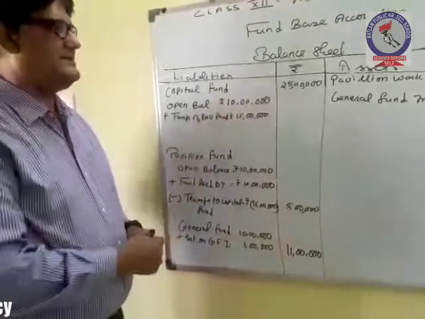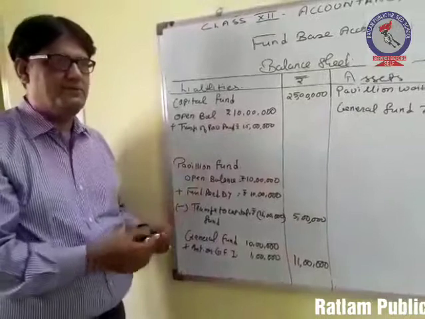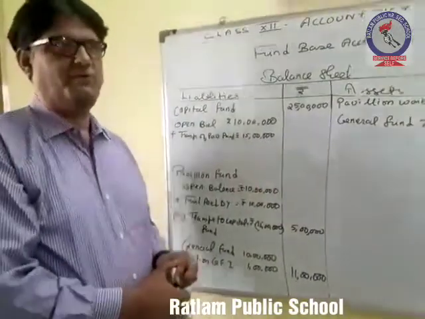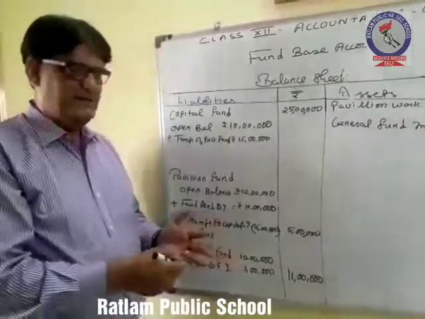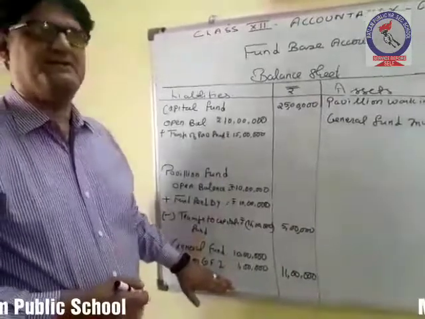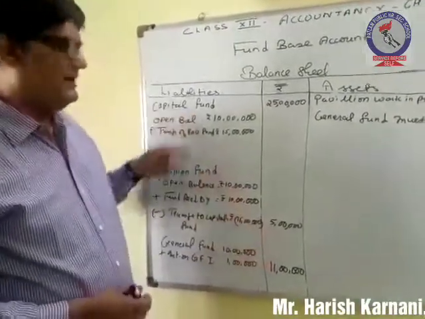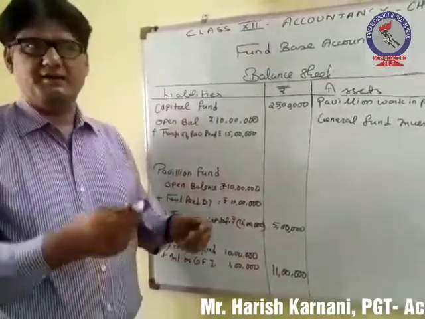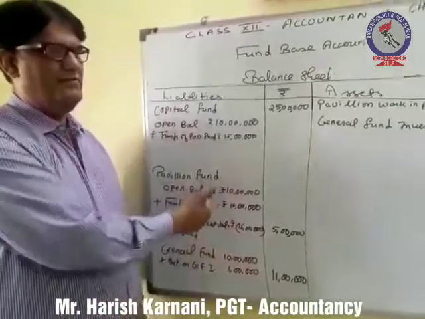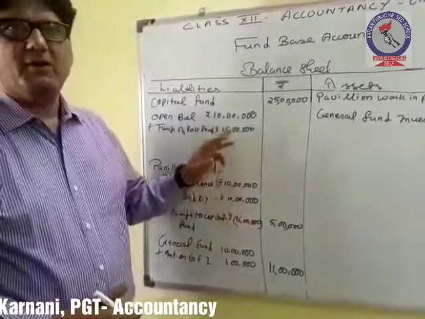Hope all these sessions related with fund based accounting will definitely help you in showing the accounting treatment of various types of funds, that is restricted as well as unrestricted. General fund is an unrestricted fund, it can be utilized for any purpose, and all the other funds which we have discussed are restricted funds, in a proper manner while preparing the financial statements of the non-profit making organization.